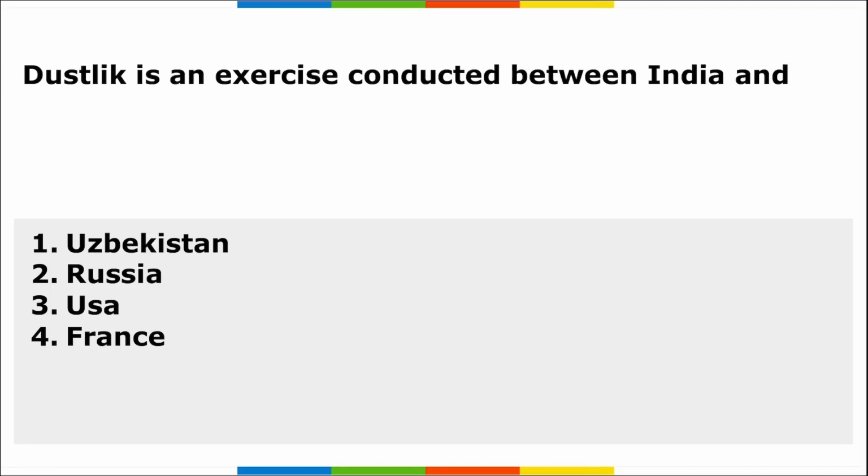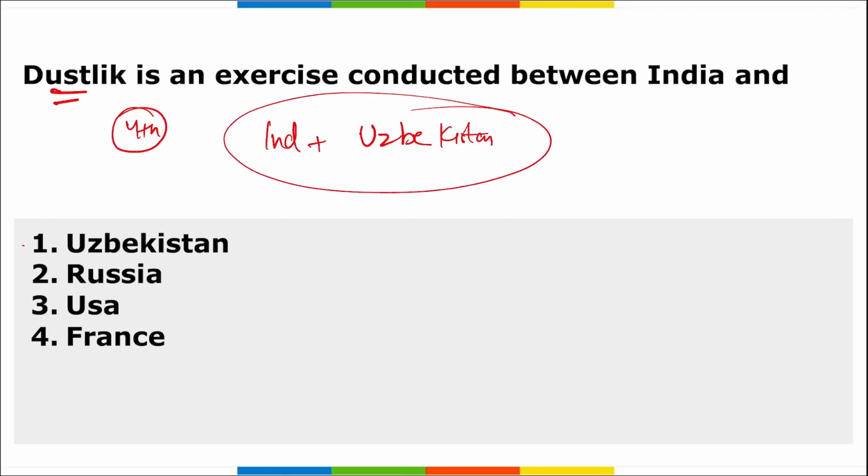Next is your Dustlik. This is an exercise that is conducted between India and which country? So Dustlik is a joint military exercise. This was the fourth edition of this joint military exercise that was conducted between India and Uzbekistan. So the correct option is option 1, that Dustlik is an exercise conducted between the army of India and the army of Uzbekistan. So we can say the Indian army and the Uzbekistan army took part in this exercise.